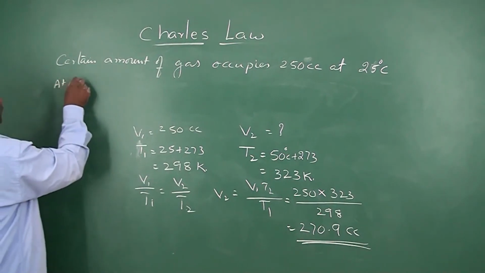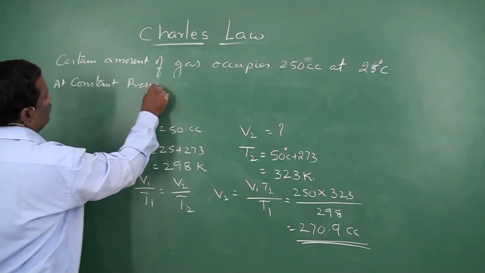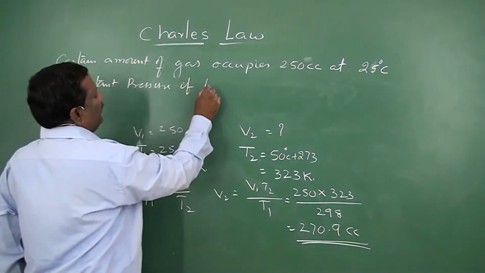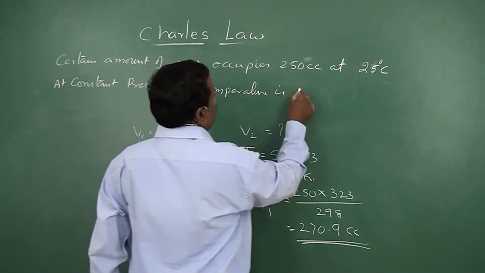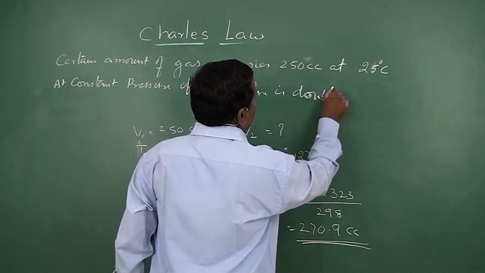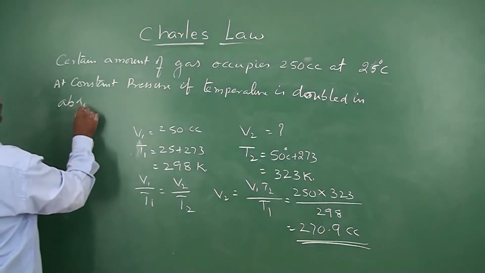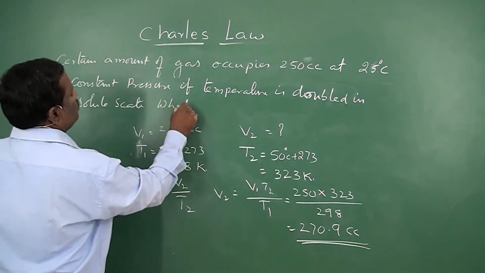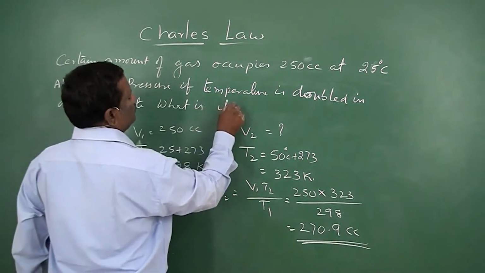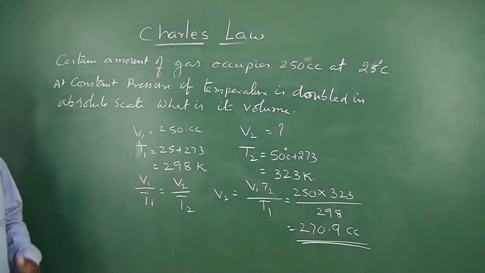At constant pressure, if the temperature is doubled in the absolute scale, what is its volume? What is its volume if the temperature is doubled in the absolute scale?